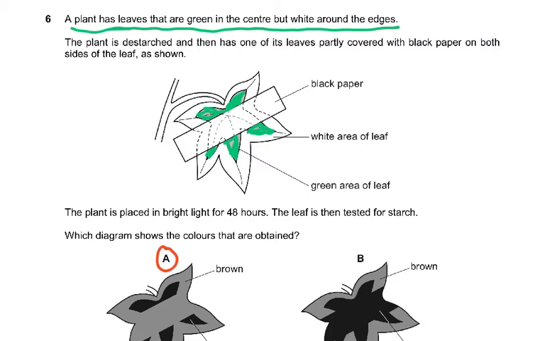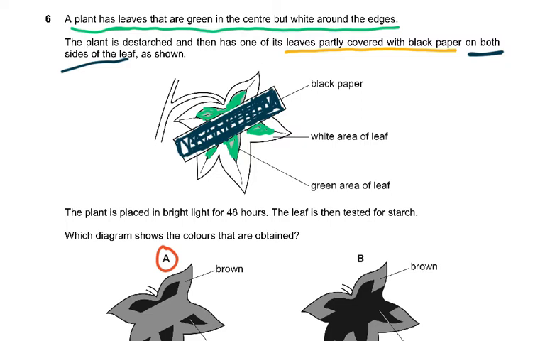The plant is de-starched means we've kept this plant, a potted plant, in the dark and left it for 48 hours. And then it has one of its leaves partly covered with black paper. So here we have added the black paper. We've covered it, so no light can reach it. So the part underneath it will not contain any starch because that did not receive light. Light is necessary for photosynthesis on both sides of the leaf, so we placed it on both sides of the leaf, upper side and the lower side.